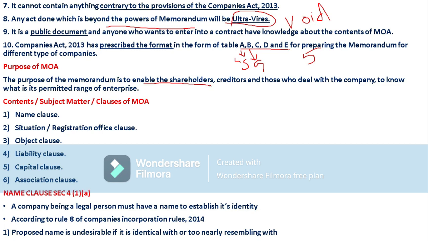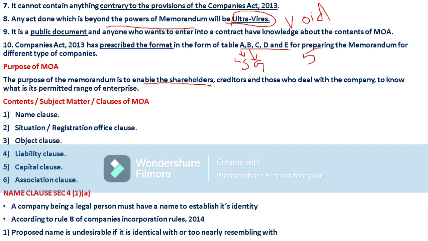So the people who want to associate with the company will know about the company's status. The scope of the company can be known. By knowing the aims and objectives, powers and limitations of the company, any interested person may enter into a contract with that particular company.